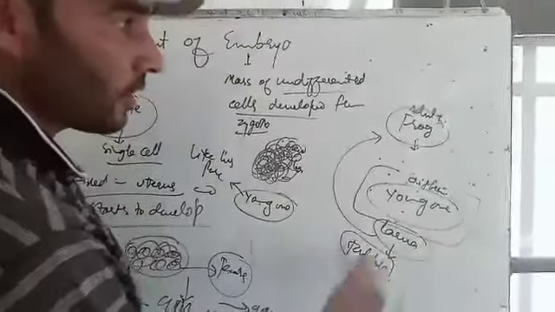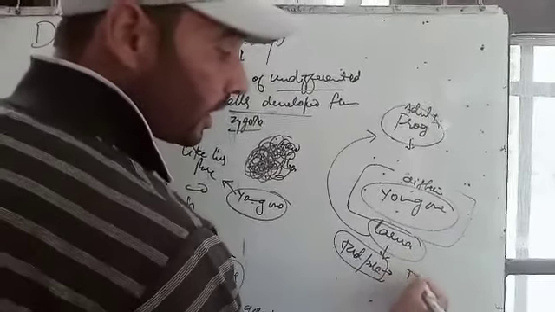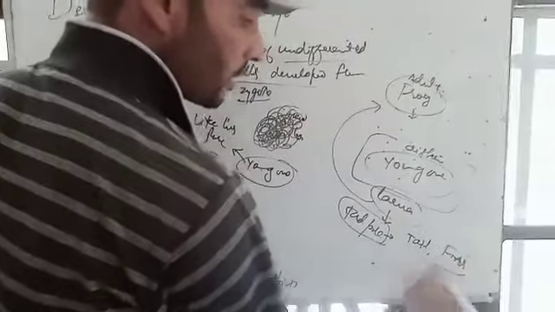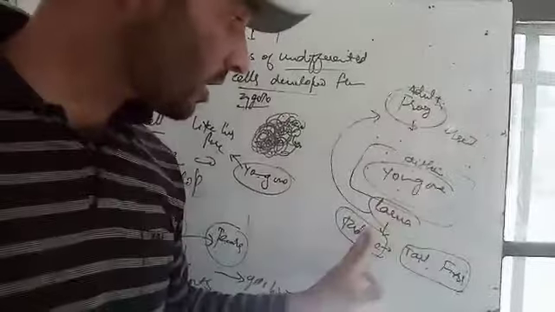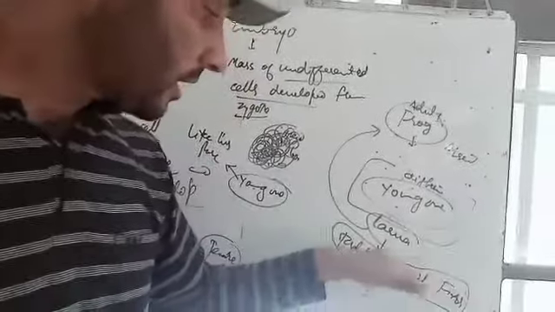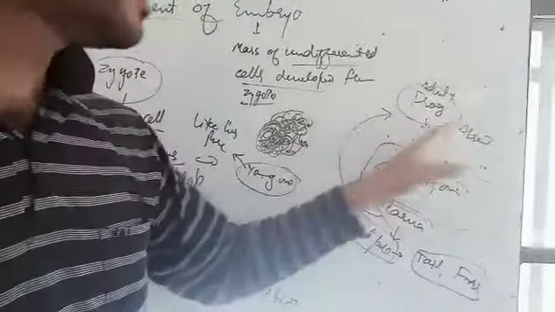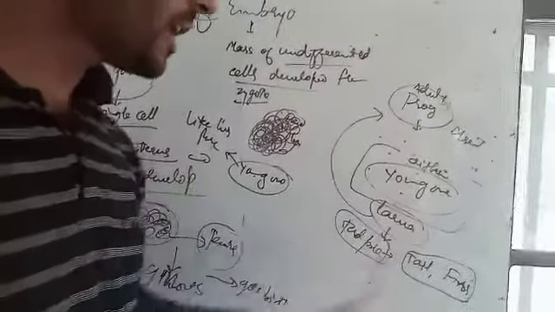What is the structure of the frog, or you can say tadpole? Tadpole is having tail, fins, etc. And these types of structures are absent in frog. But it is the young one of frog, known as tadpole, having tail, fins, etc. But its parent is not having fins, neither having tail. Then it is totally different from its adult. This young one, which is totally different from his adult, is known as larva.